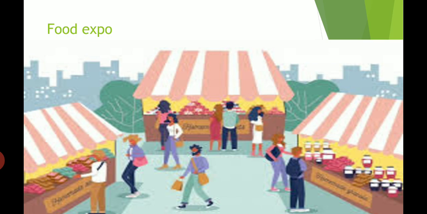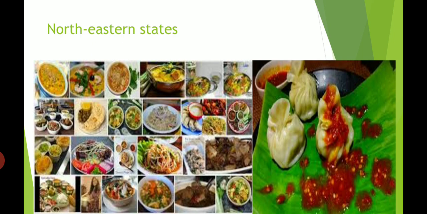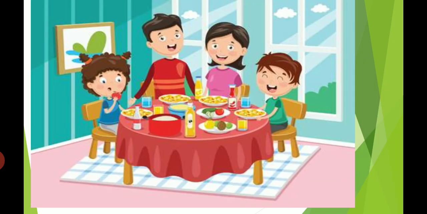In the previous class, we visited the Food Expo. We learnt about cuisines. We learnt about the famous dishes of different states of India, of Punjab, West Bengal, northeastern states, Bihar, UP, Rajasthan. We saw that Rahul went to the restaurants with his family. He enjoyed food over there.